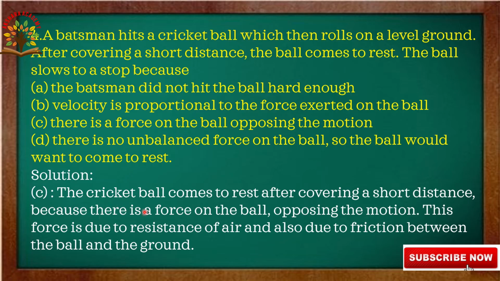So the third option is correct: there is a force on the ball opposing the motion. Okay, next we will go to the next question.